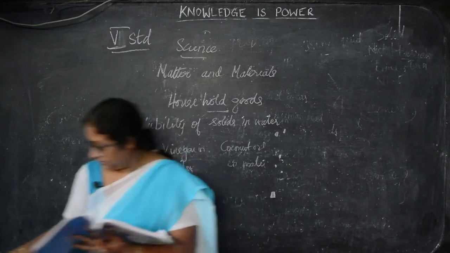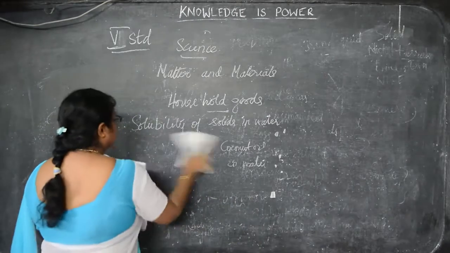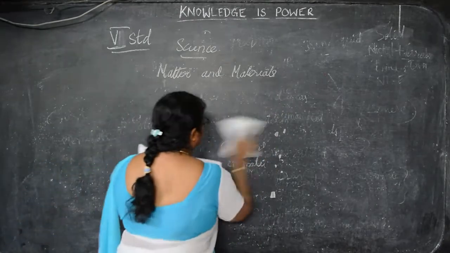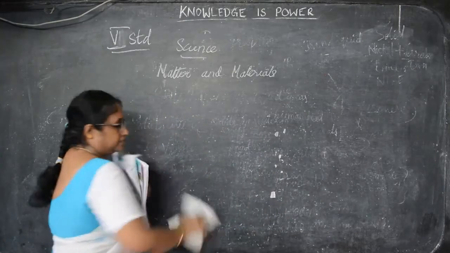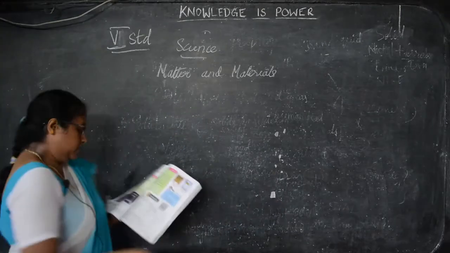First we will see the fill in the blanks.